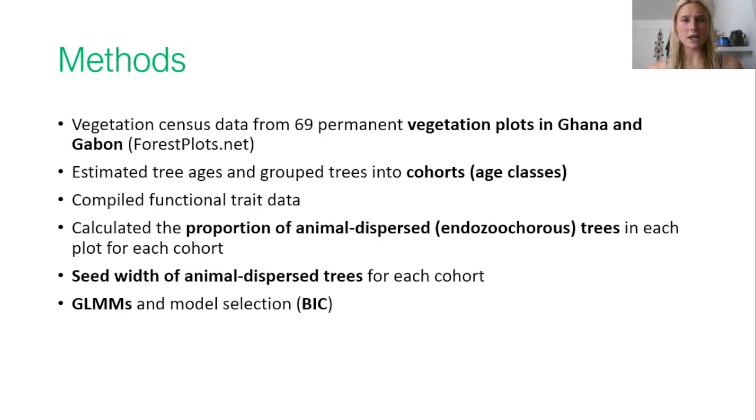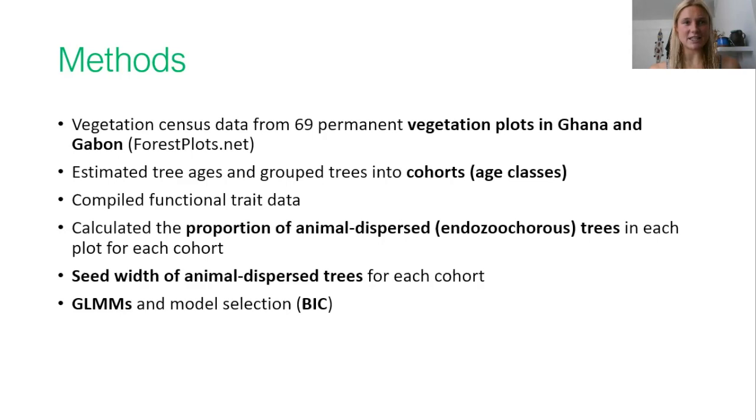And we expected younger cohorts to have a low proportion of animal dispersed trees due to a decline in the number of seed dispersing animals. We also asked whether the seed width of animal dispersed trees differs between age cohorts, expecting to find the average seed size to be lower in the younger age classes due to a disproportionate decline of megafauna and their functional role of dispersing large seeds.